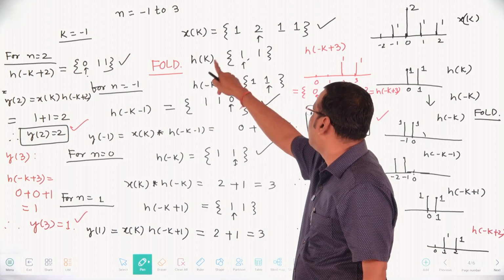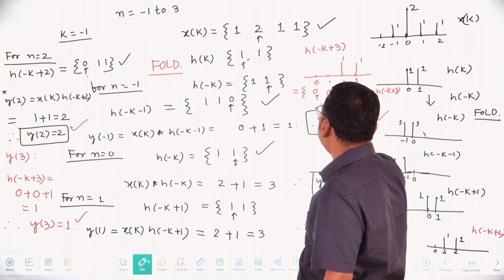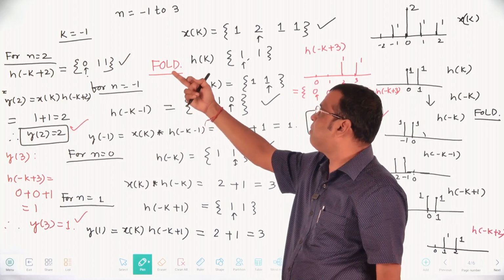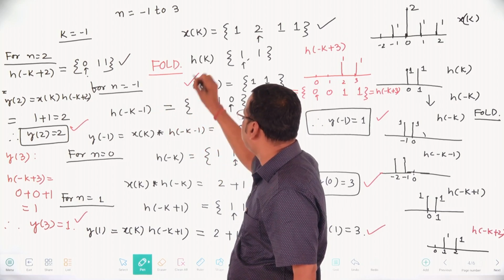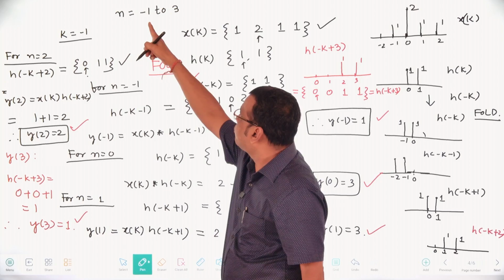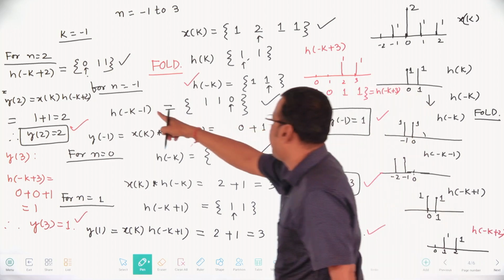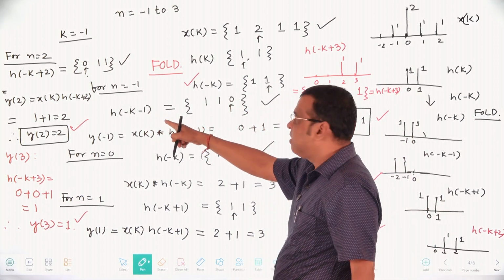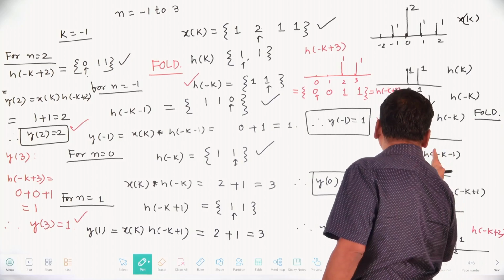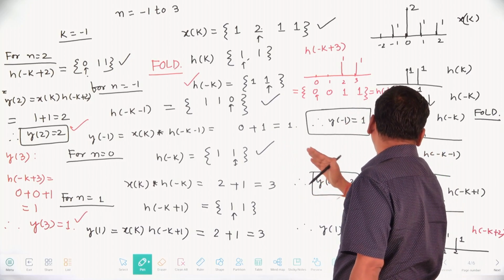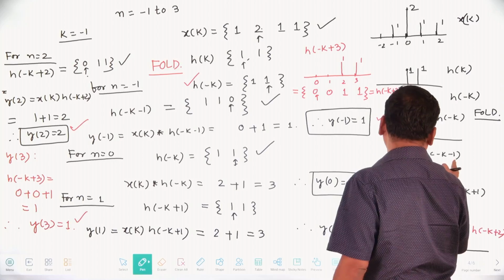Whatever was at n equal to 1 goes to n equal to -1, and in graphical representation h of minus k is like this. For n equal to -1, the starting point is shifted from the original position of h of minus k, giving h of minus k minus 1. Minus k minus 1 means the sequence is shifted to the left by 1 unit. Each sample shifts left by 1 unit. Whatever was at 0 becomes -1, and whatever was at -1 goes to -2. Here is h of minus k minus 1.